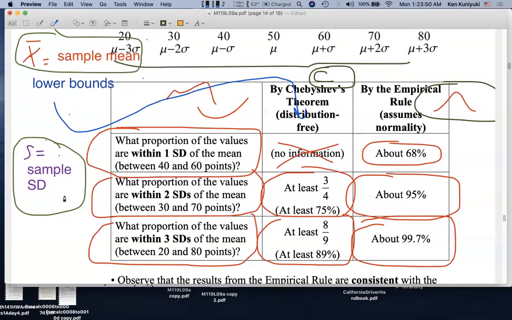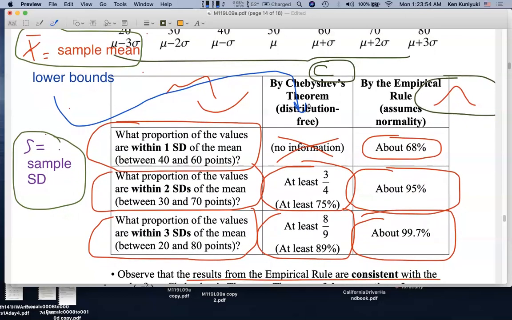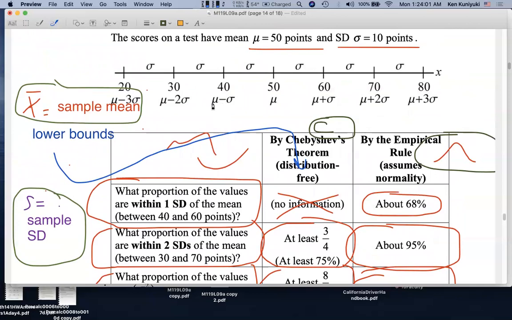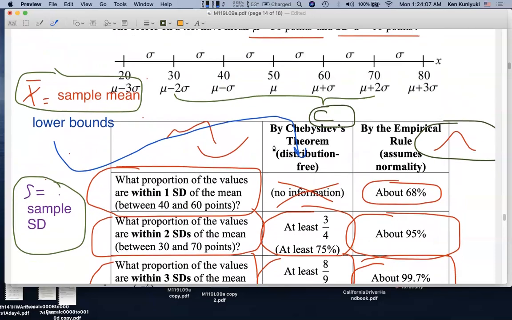Well, then based on the sample data, based on the sample statistics, I can use Chebychev's theorem and the empirical rule. So let's say that I decide that a C grade will be something between 30 points and 70 points, basically scores within 2 standard deviations of the mean.